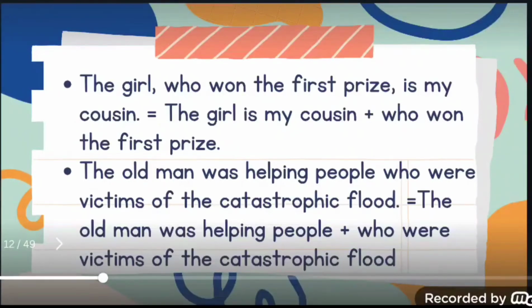If you remember the previous slide, we can understand that in the first example, the subordinating clause was written in the second half. In the second example, the sentence began with a subordinating conjunction or subordinating clause or a dependent clause. And in this particular example, the subordinating clause or the dependent clause comes in the middle of the sentence.